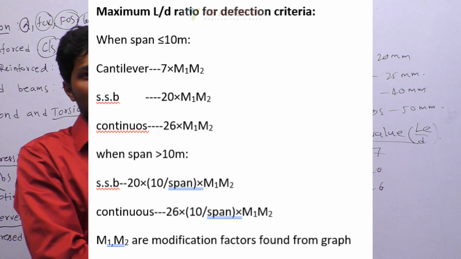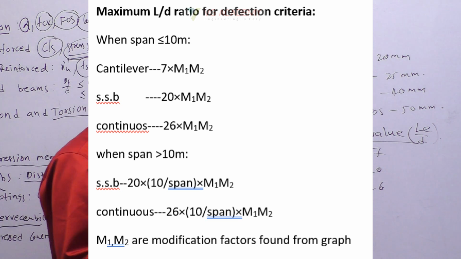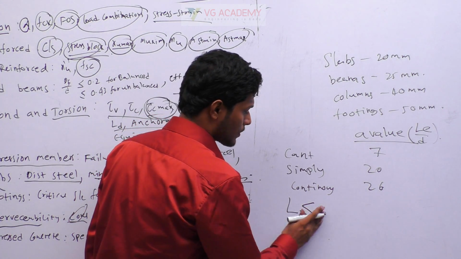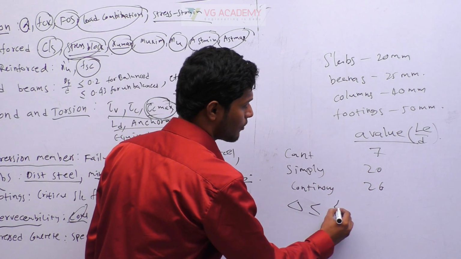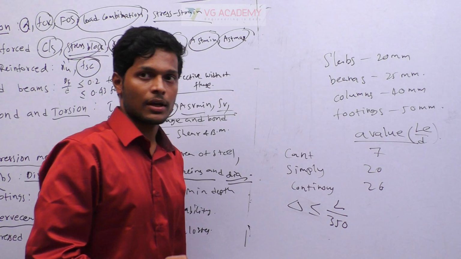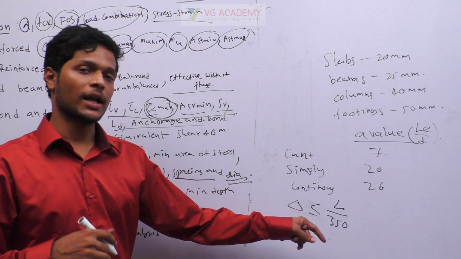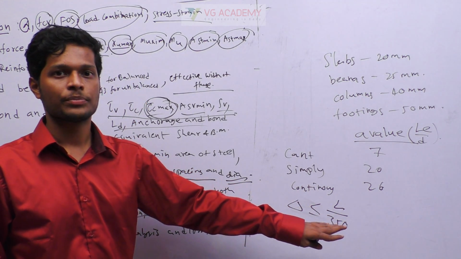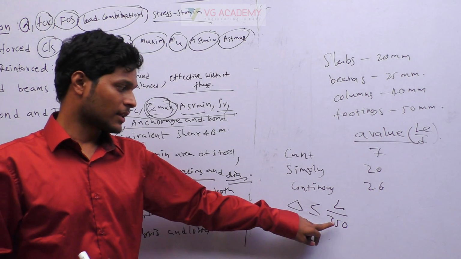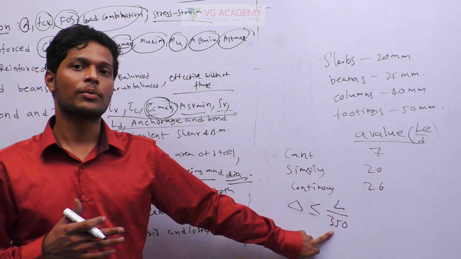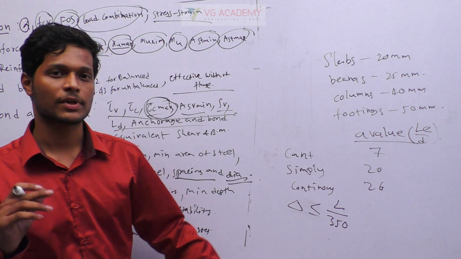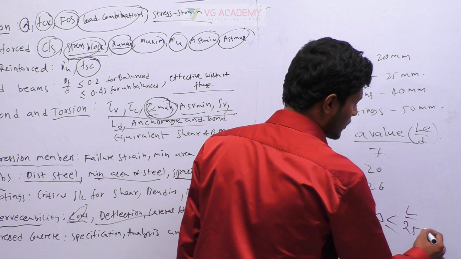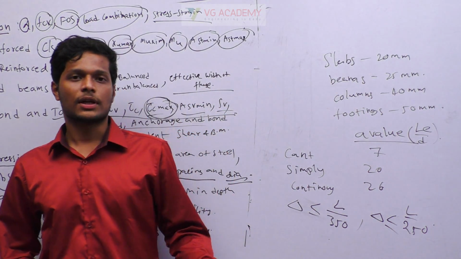Okay, so by assuming this, whatever deflection comes immediately after construction, the maximum deflection should be less than or equal to L by 350. Immediately after construction means if you remove the shuttering, the maximum deflection that should come is L by 350. If you remove the shuttering quickly, then the deflection will be more than L by 350. So we don't remove the shuttering immediately, we keep it at least 10 days for a slab. Okay, and throughout the life the delta should be less than or equal to L by 250. Okay, so those are some important bits.